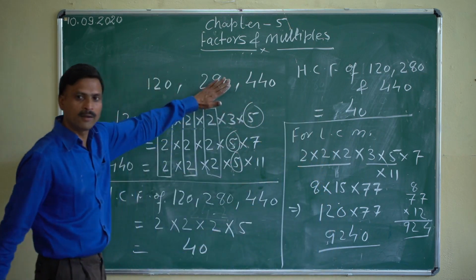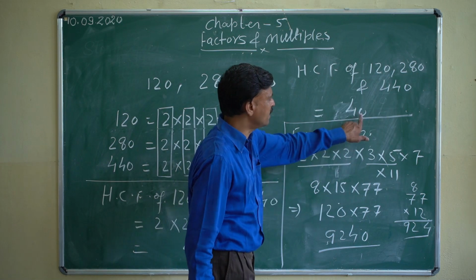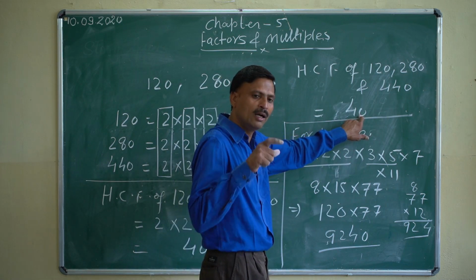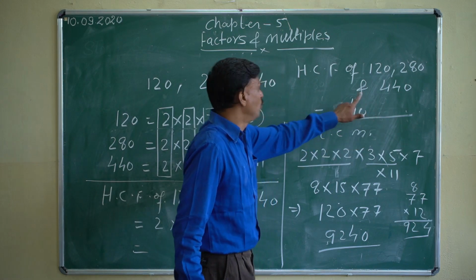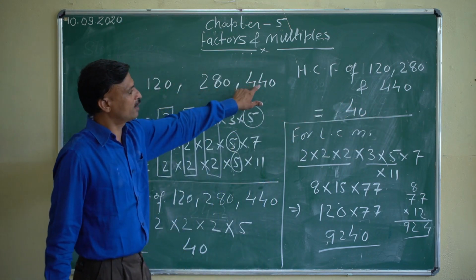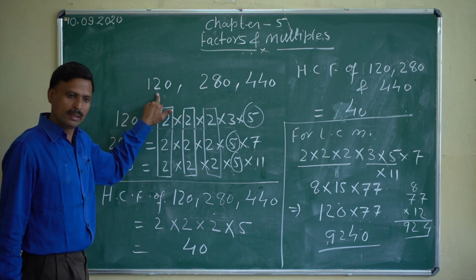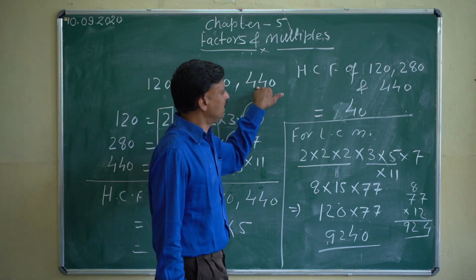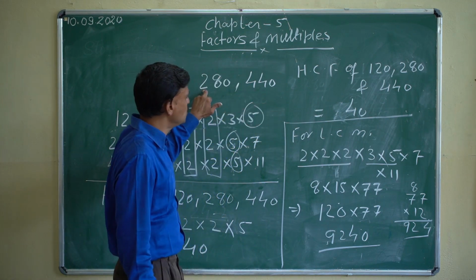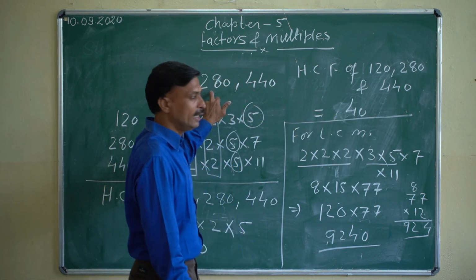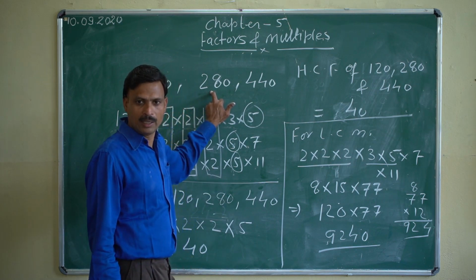Do you understand the difference of HCF and the LCM? The HCF is the highest common factor, meaning you will get a number which will exactly divide these three. 40 exactly divides 120, 3 times. 40 exactly divides 440, 11 times, and 280 if you divide by 40 it will be exactly divisible 7 times, right?